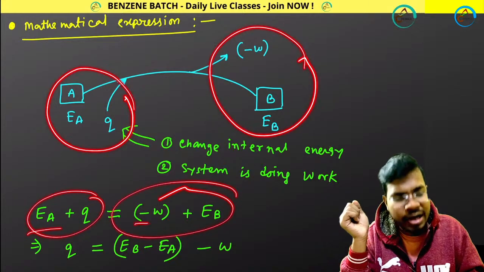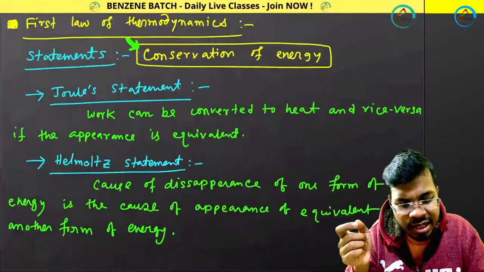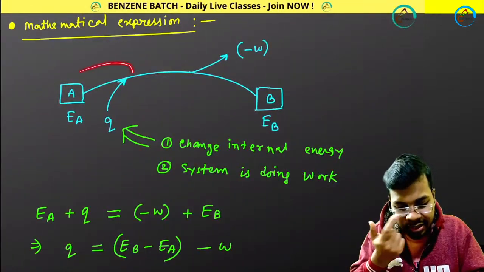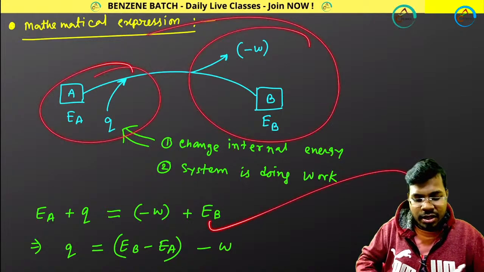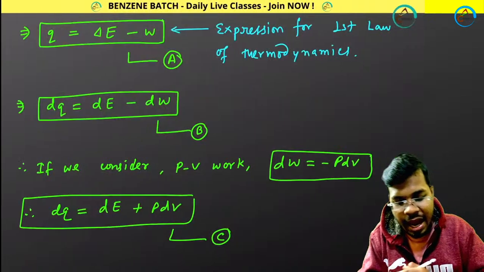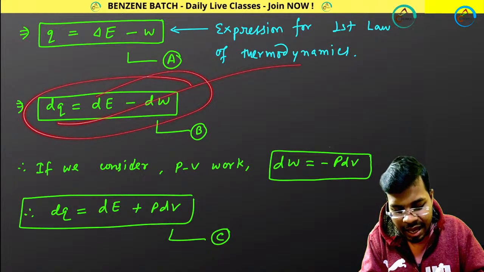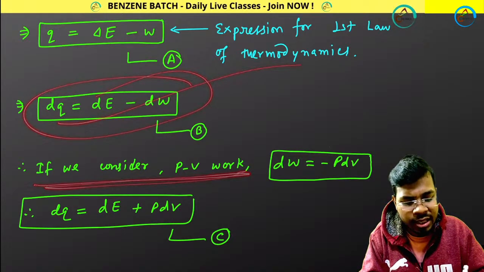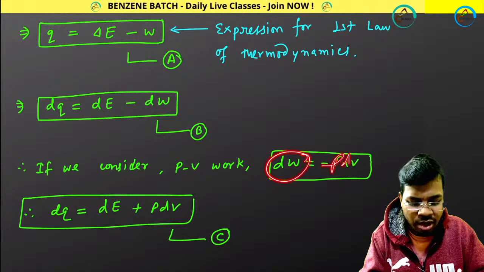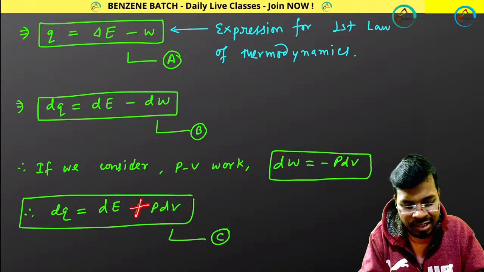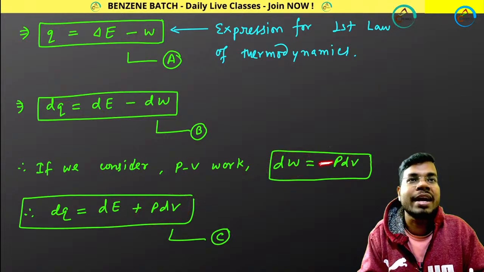Yes, initial equals to final, because first law says about conservation of energy. So this energy will be equal to this energy. From this I am getting Q equals to this, and I am writing the differential form, dQ equals to this. And finally, if we consider PV work, dW becomes minus PdV. So I have put the PdV, so it is becoming plus PdV because of this negative sign.